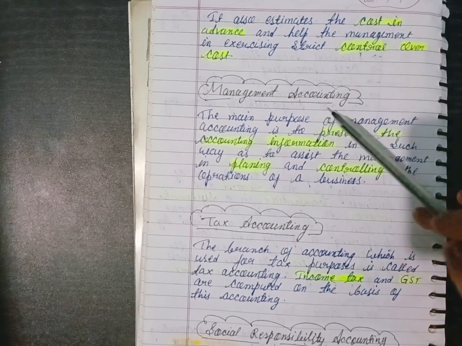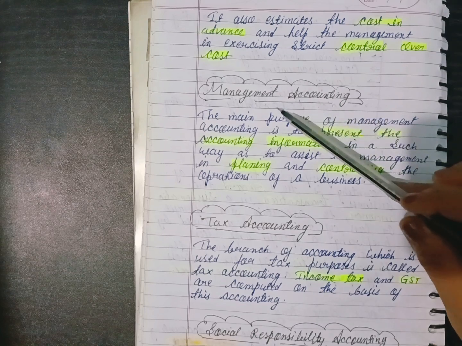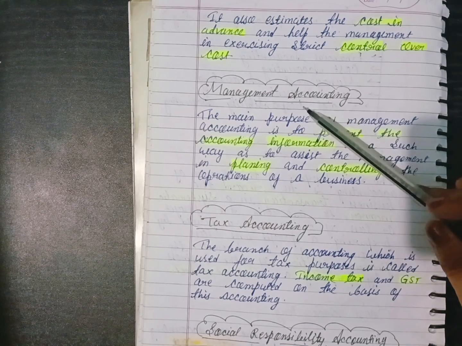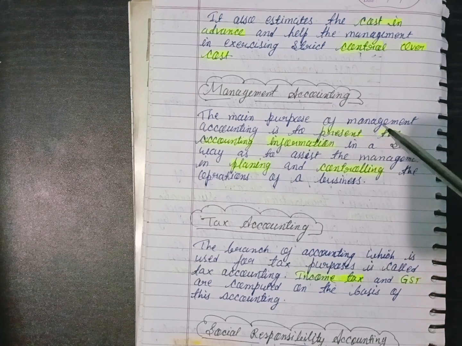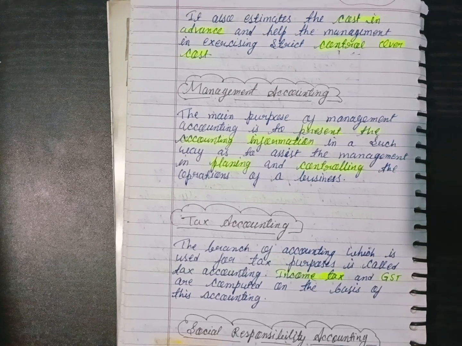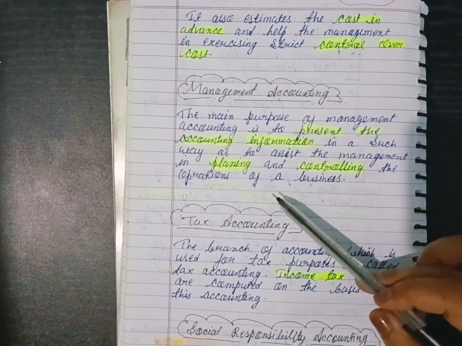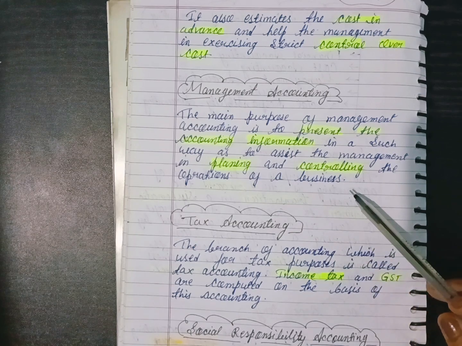The next subfield of accounting is management accounting. This name also presents the meaning, that is management. It means it helps the management. How? The main purpose of management accounting is to present the accounting information in such a way as to assist the management in planning and controlling the operation of a business.